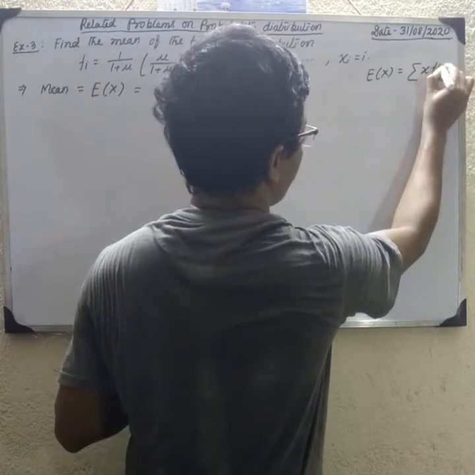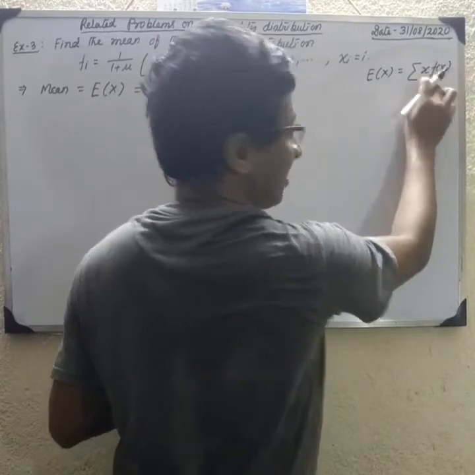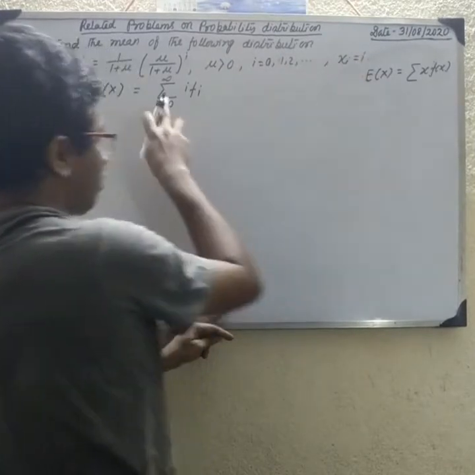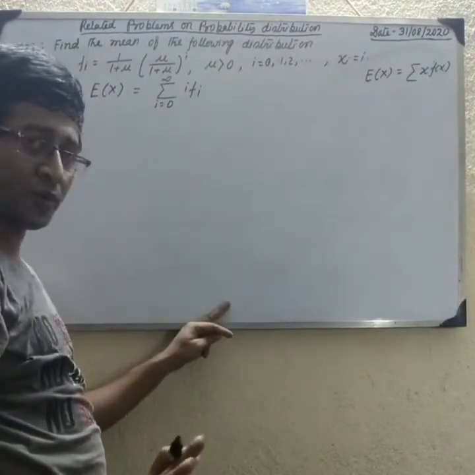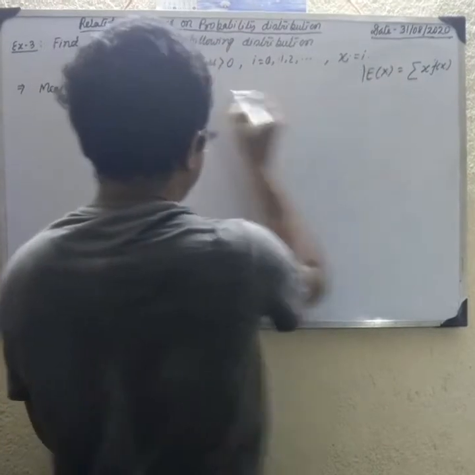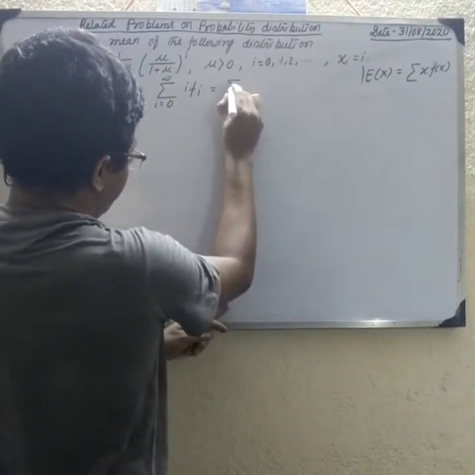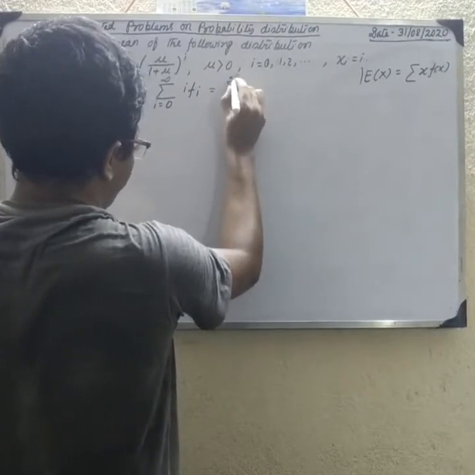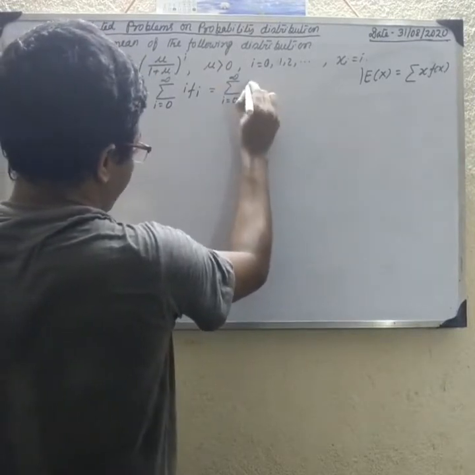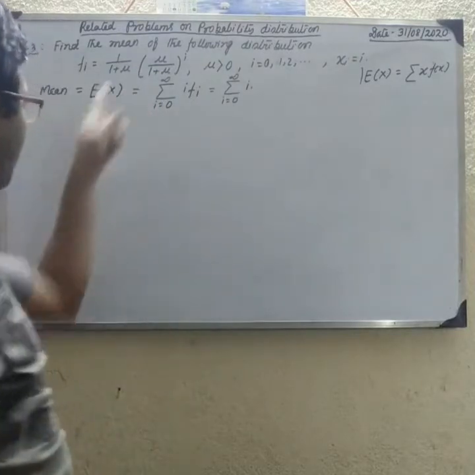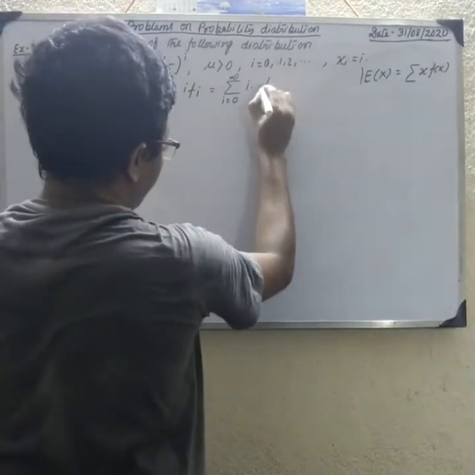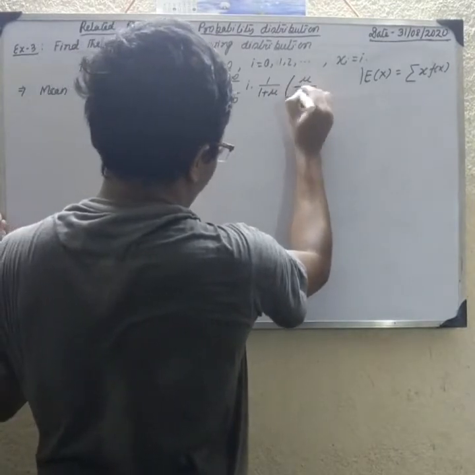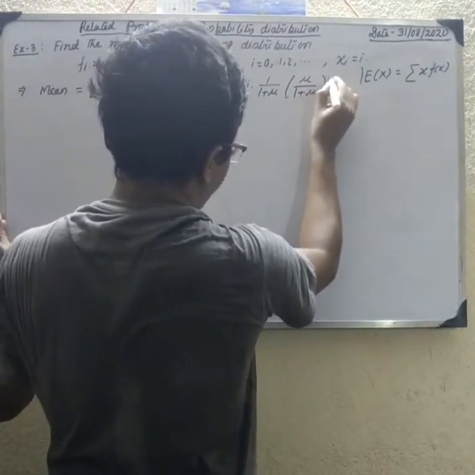Fx is the px, the probability mass function, because x equals i, so we write that f(i). No problem. Okay, next, summation i equals 0 to infinity. What is the value of f(i)? f(i) is 1 by 1 plus mu, and mu by 1 plus mu whole to the power i.